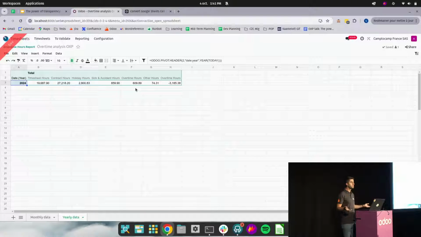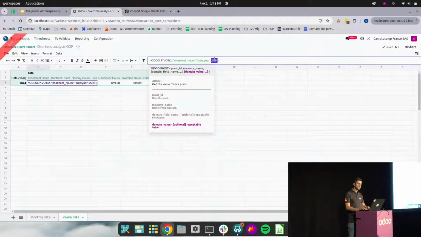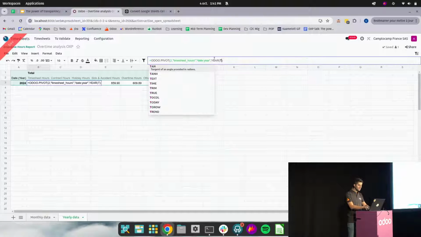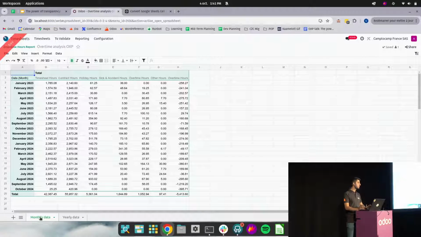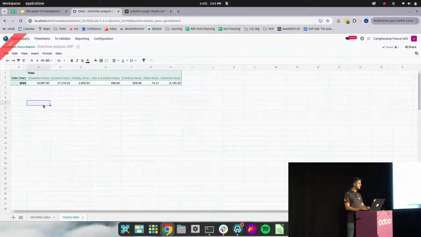Why? Because when I put the formula today, obviously we're the 4th of October 2024. If I take the year of this date, 2024. But I need to do it as well in each of these cells here. So I need to put year, today, and this is going to give me the exact timesheet hours for the ongoing year up until today. We would need to do that for all the different cells, but for the sake of the presentation, I'm just going to do it for one. And also in the monthly data, we should do it as well to be able to compute it on a dynamic basis. Okay, now that we have the two, we can start building our scorecards.